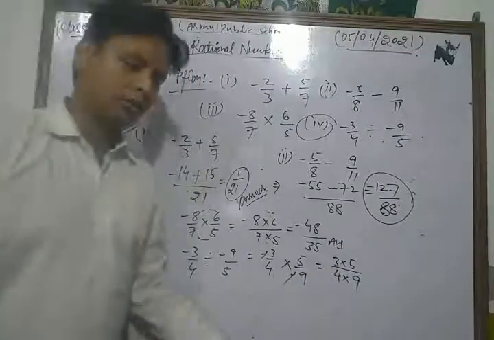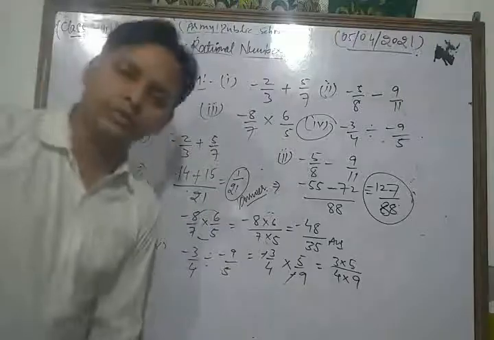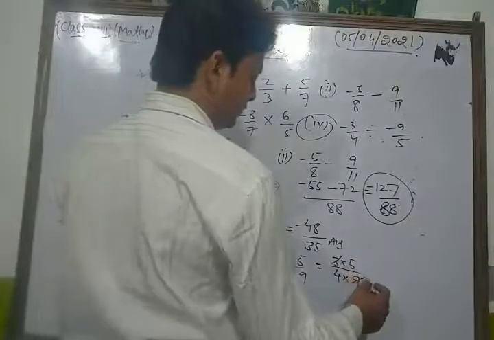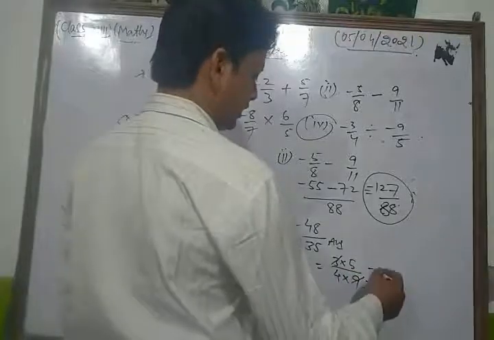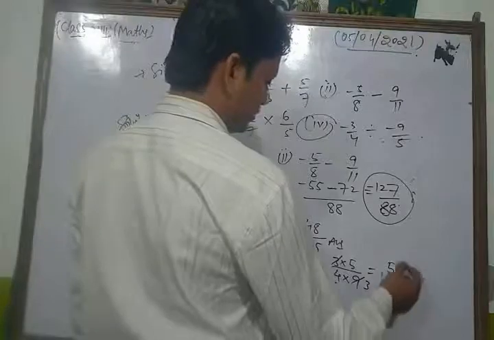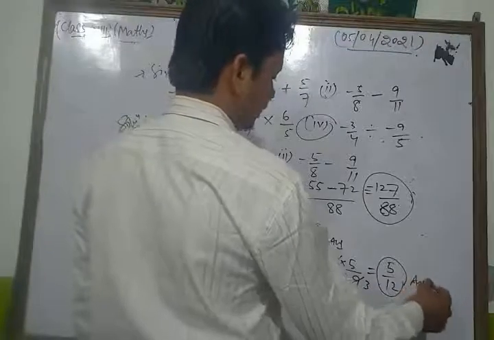Now first of all we check if it is simplified or not. Yes, it can be simplified. 3 3s are 9. So we get 5 upon 4 3s are 12. So 5 upon 12 is the required solution.